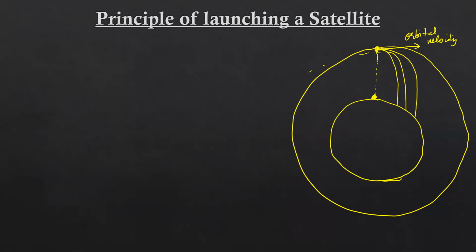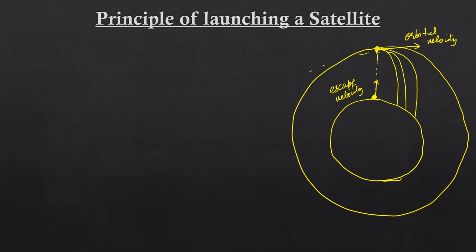And to make it out of the gravitational field, we have to provide the escape velocity. Which velocity do we have to provide? Escape velocity. So we know the formula to find the escape velocity, that is, escape velocity from the earth's surface is 11.2 kilometer per second, that is to be provided to the body.